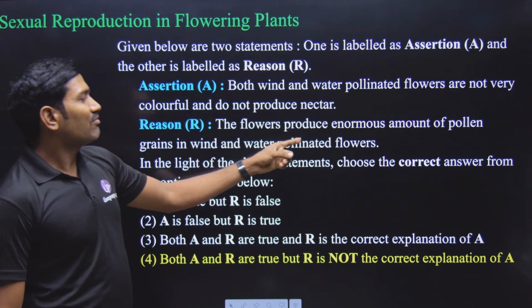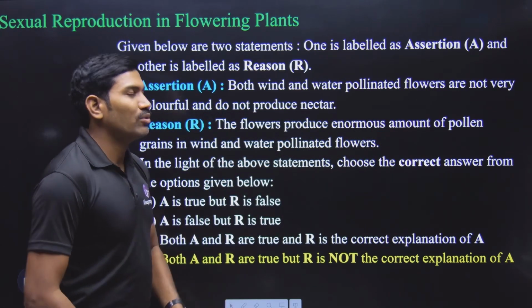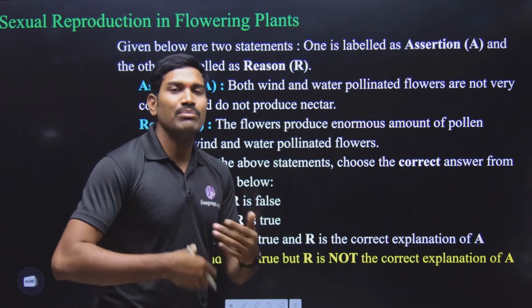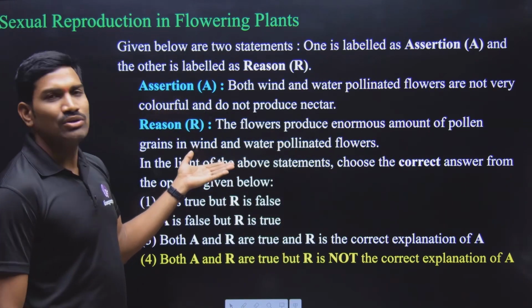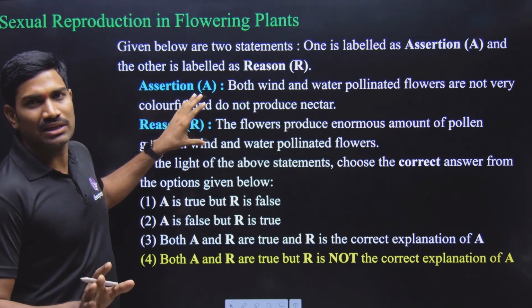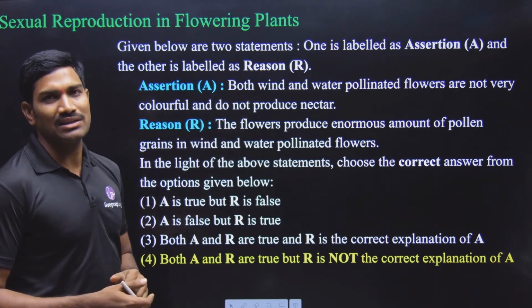Next one. The flowers produce enormous amount of pollen grains in wind and water pollinated flowers because there is a huge wastage will be there. To compensate that particular wastage, they are producing huge number of pollen grains here. Now individually if you see, both the statements are correct. A is true, R is also true, but R is not the correct explanation here.